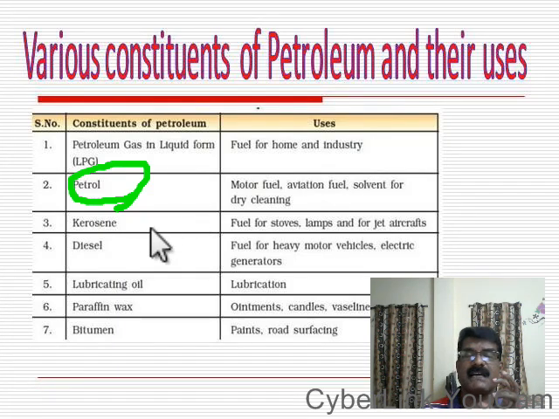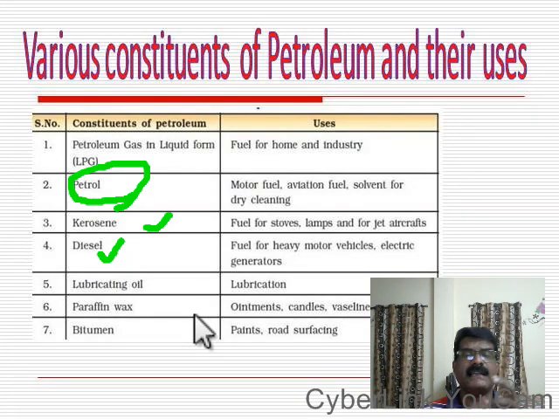The next constituent which is coming out is kerosene. Kerosene is a domestic fuel and it is also used as a fuel in jet aircraft. And the next constituent is diesel. Diesel is used as a fuel in heavy vehicles, in buses, trains and in tractors.